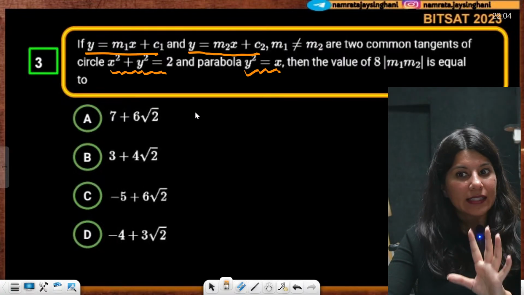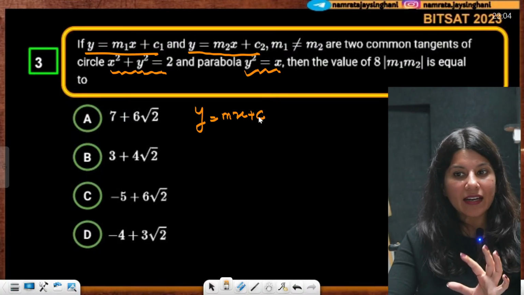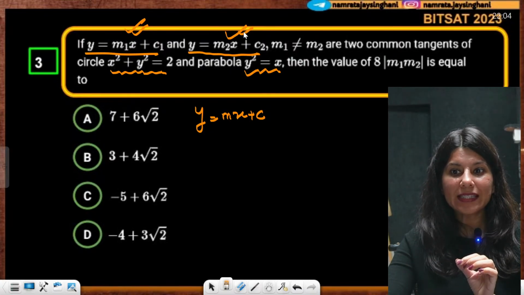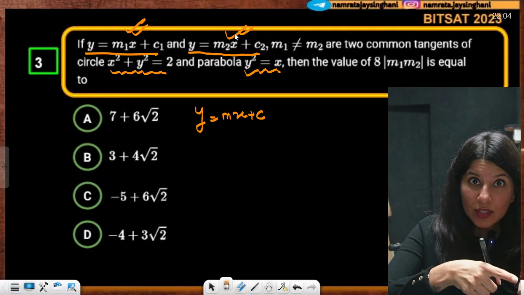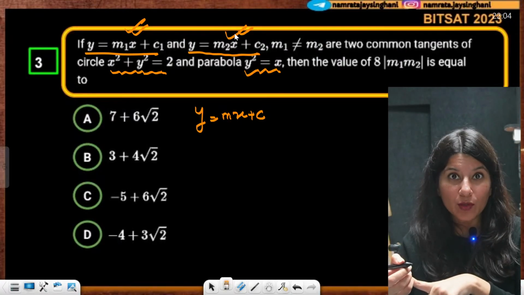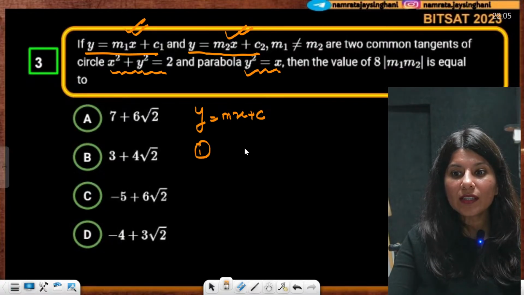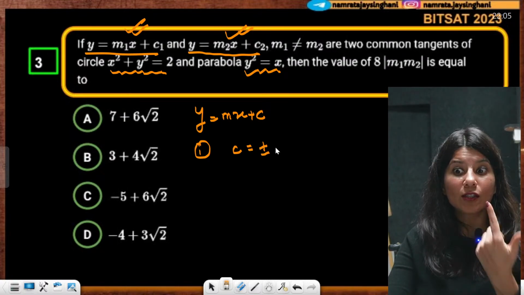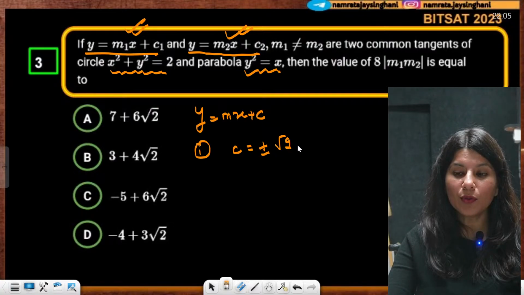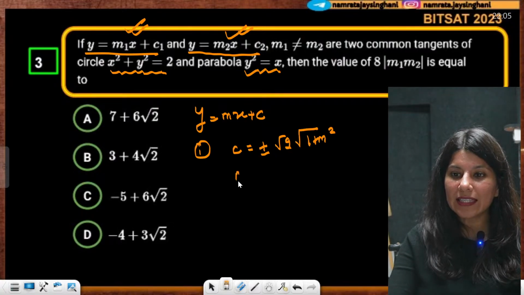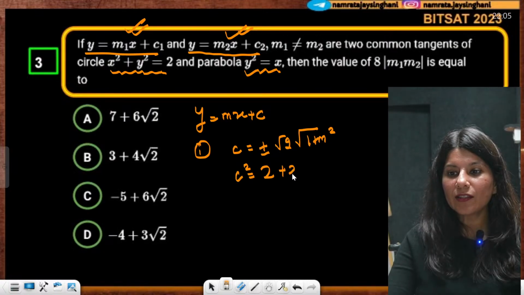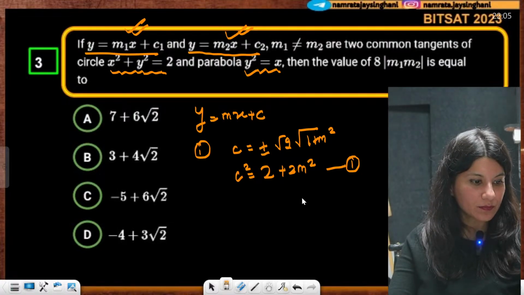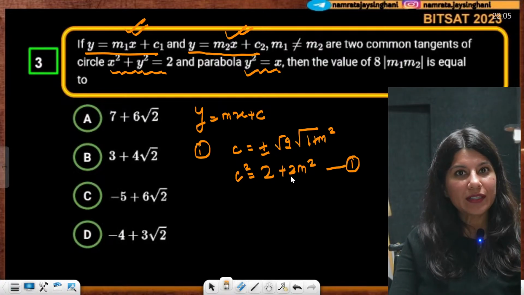Now understand. See, y is equal to mx plus c is the standard equation. There are two versions of it. One is m1x plus c1, second is m2x plus c2. These are the two lines which are tangent to the circle as well as tangent to the parabola. Now, tangent to the circle, let me write, c will be equal to plus minus radius a, so that is root 2 times root 1 plus m square. So c square is going to give you 2 plus 2m square. This is your first equation. Clear or not, everybody? Is it clear? c square is equal to 2 plus 2m square.